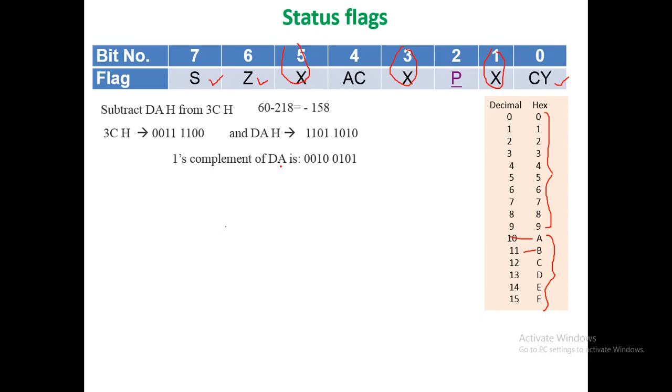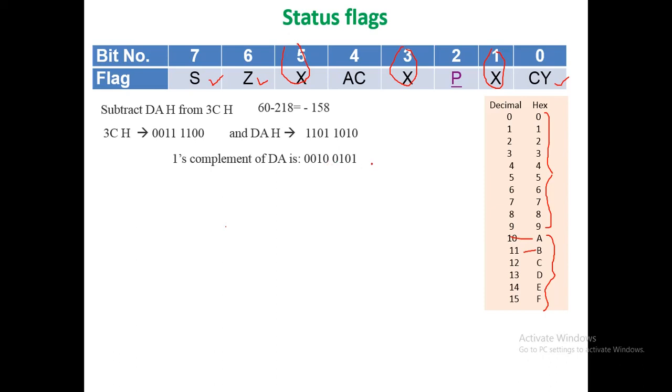1's complement of DA is obtained by inverting the bits of DA. That is, 1 becomes 0 and 0 becomes 1. So thus we can observe here this 1 is 0, this 1 is 0, this 0 becomes 1. So 1's complement of DA is 0010 0101.